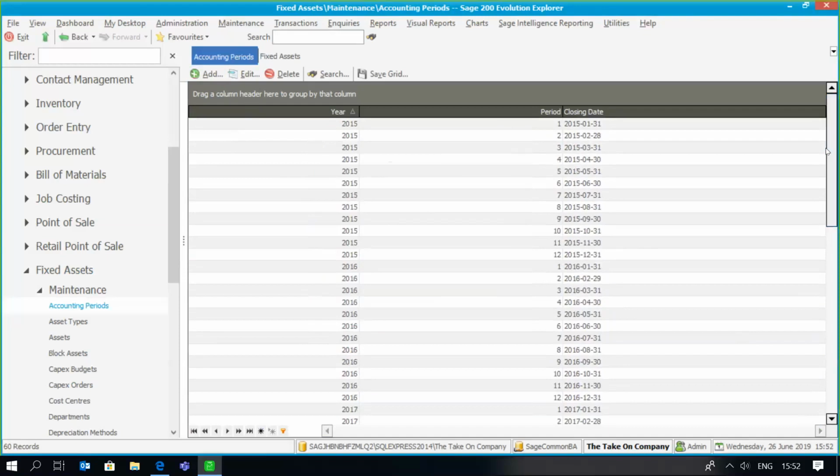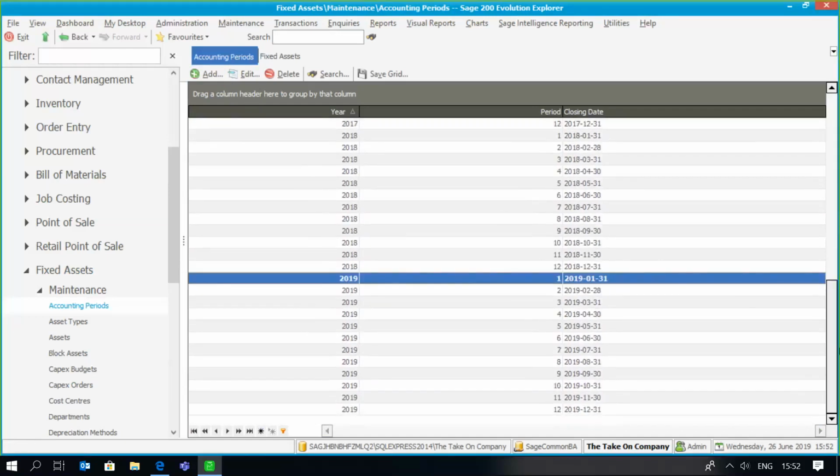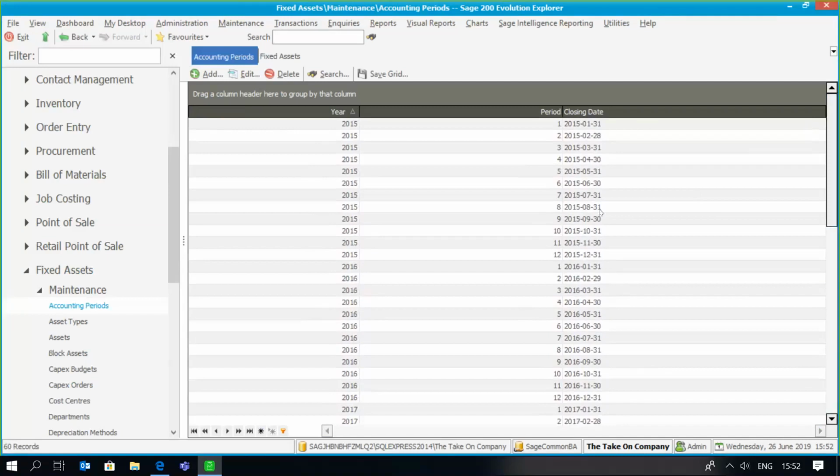As you can see, in this case I've started my accounting periods in January 2015 and gone right up to the current financial year. As I say, it's very important to ensure that your oldest asset date range is incorporated into these periods.